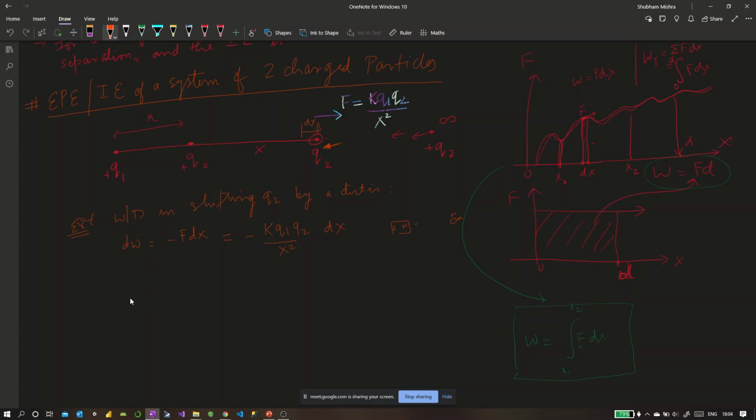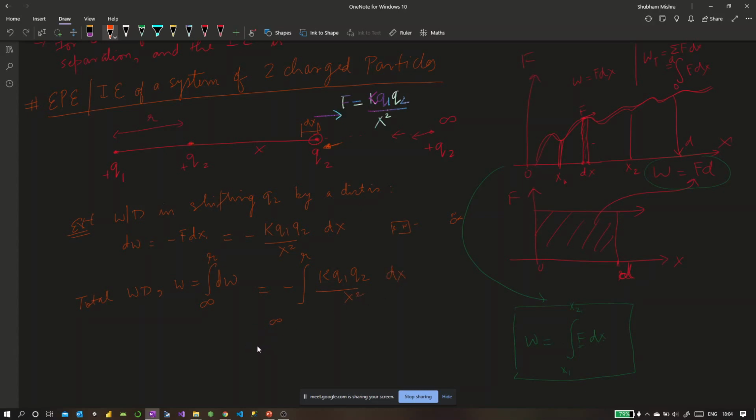Now, to find the complete work done, we'll take help from Newton and use his integration formula, integration as the limit of a sum. We'll integrate the small work done over the entire distance. So what is the entire distance? It's from infinity initially to the final position, which is r, and this becomes the integration from infinity to r of minus k q1 q2 by x square dx.